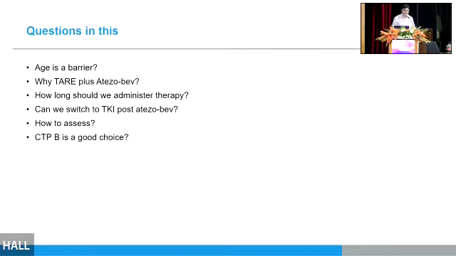So what are the questions in this? Is age a barrier for immunotherapy? Why TARE for this patient, why TARE plus atezolizumab? How long should we administer the therapy? Can we switch to tyrosine kinase inhibitors post progression? How to assess the therapy, and is CT a good choice?